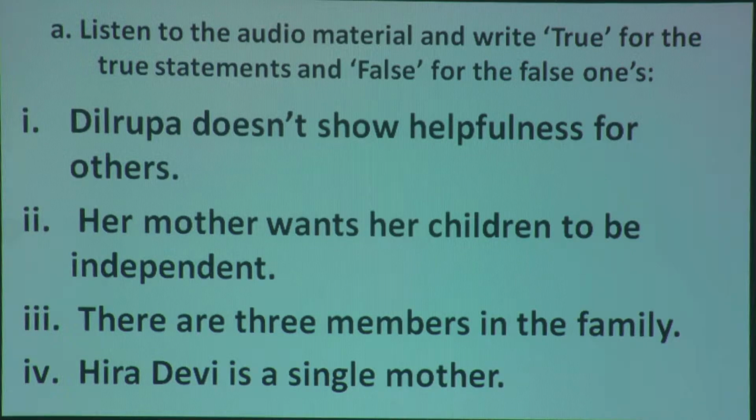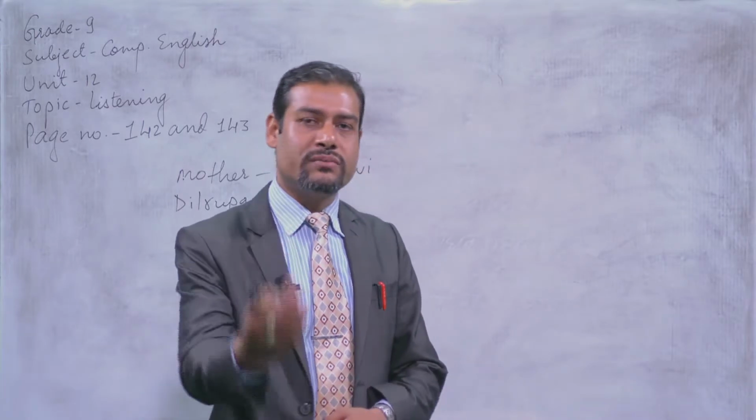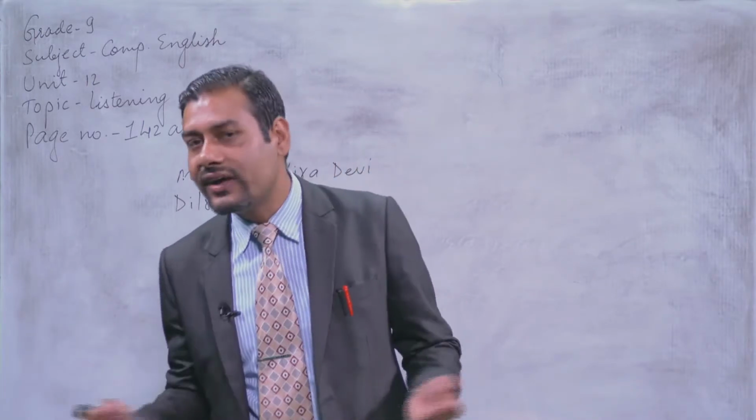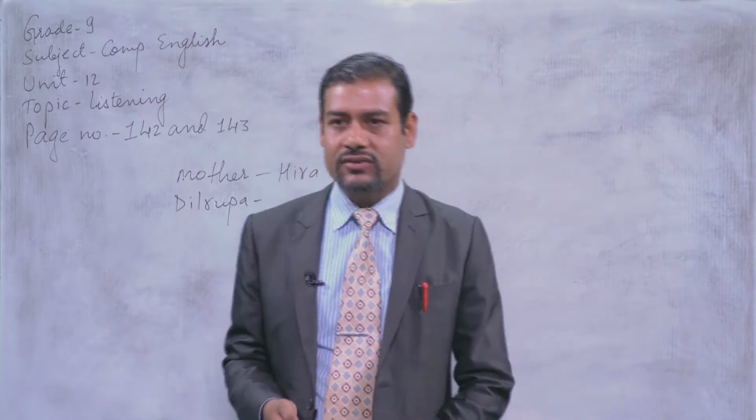Okay, so what is the question number 2? See, the question number 2 says, her mother wants her children to be independent. And question number 3, there are 3 members in the family. You have to find out how many members are there in the family in their conversation. Question number 4: Hira Devi is a single mother. It means that you have to understand whether there is only the mother or there is also the father. Okay, you have to find out.